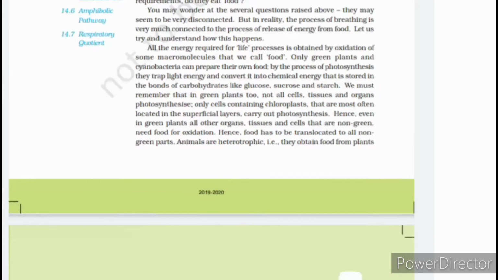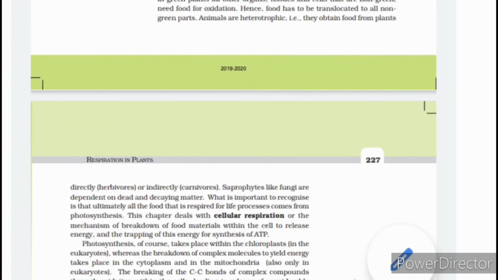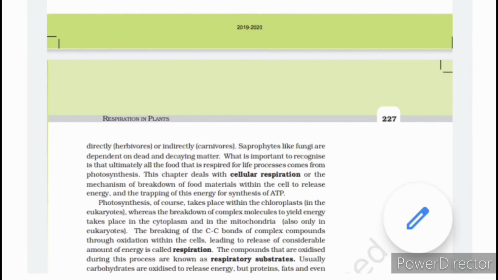We all know that directly or indirectly all the organisms, like herbivores or carnivores, require energy, and it is supplied in the form of food. Food, we have already discussed a lot regarding this.